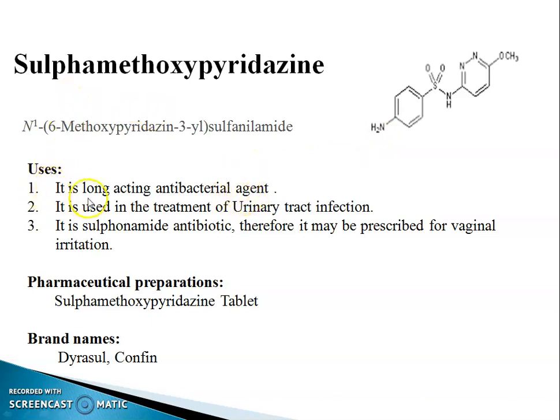Uses: it is a long-acting antibacterial agent. It is used in the treatment of urinary tract infection. It is a sulfonamide antibiotic, therefore it may be prescribed for vaginal irritation. Pharmaceutical preparation: sulfamethoxypyridazine tablet, brand names Daracin and Confin.